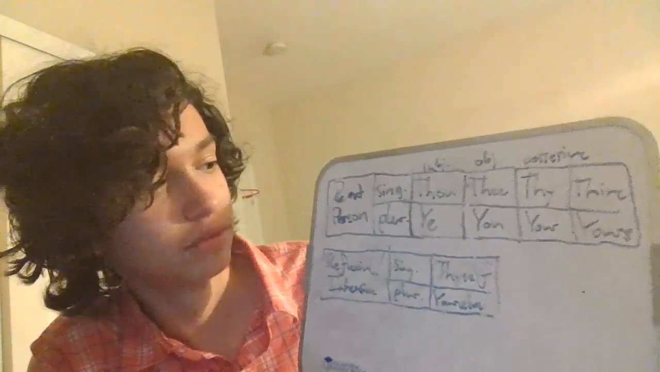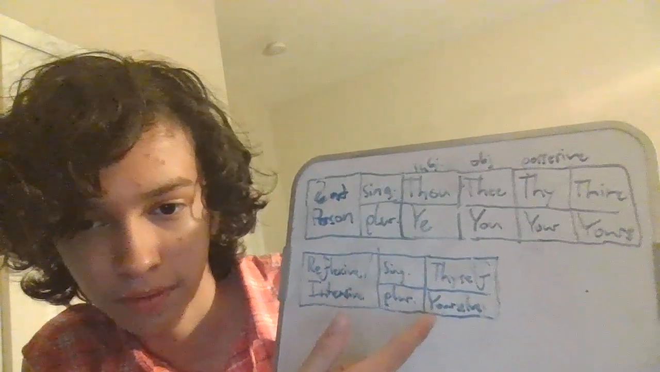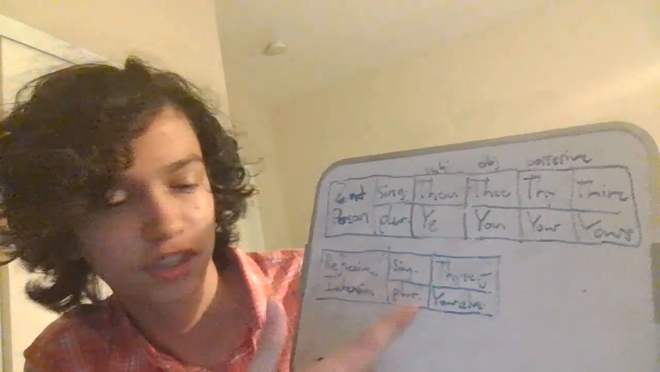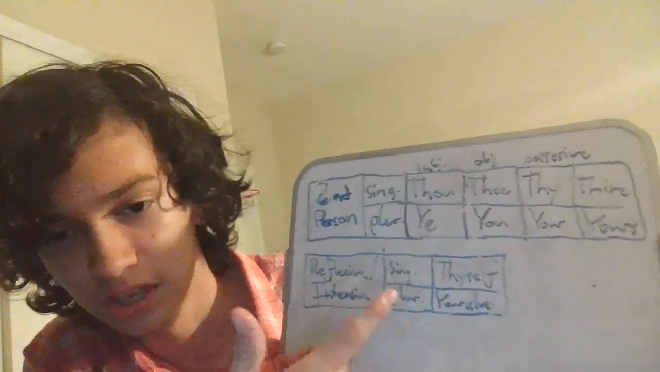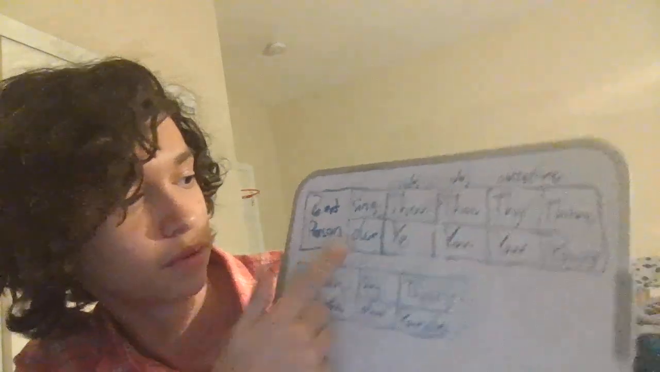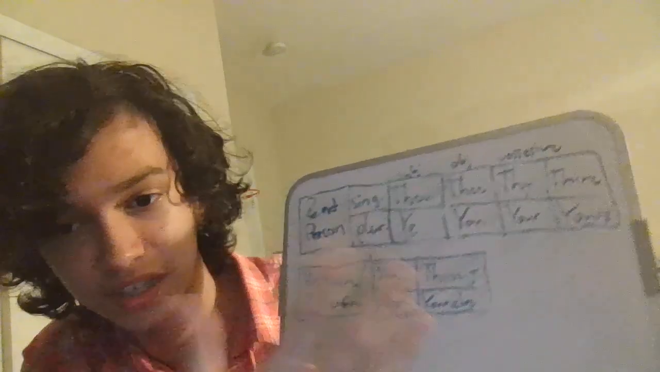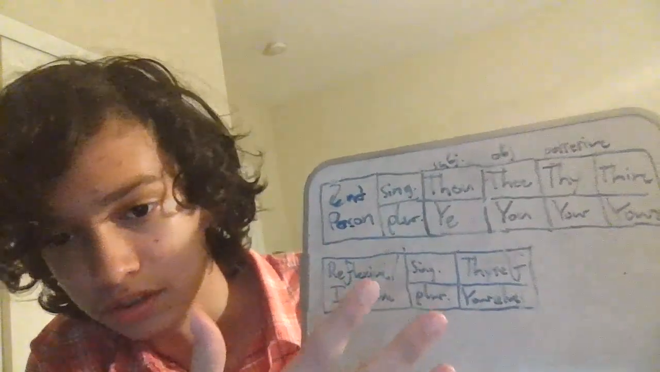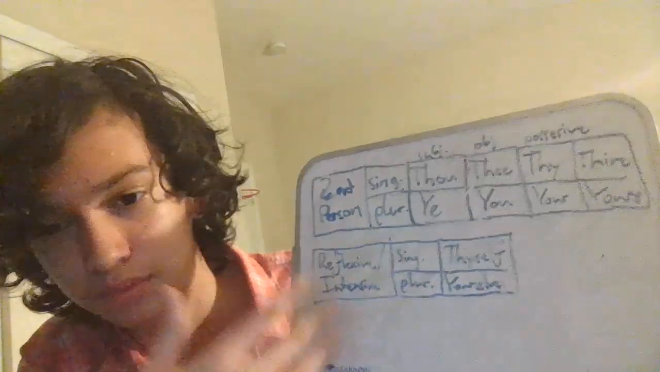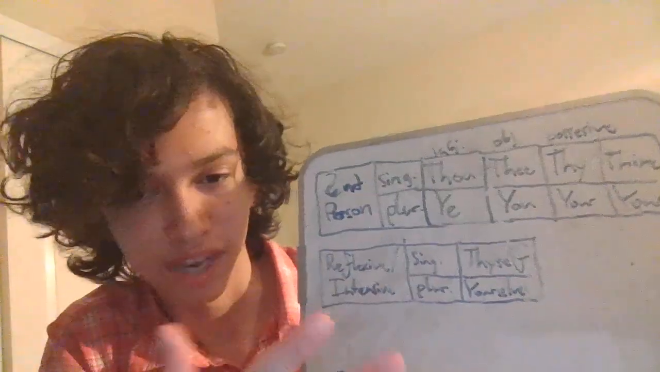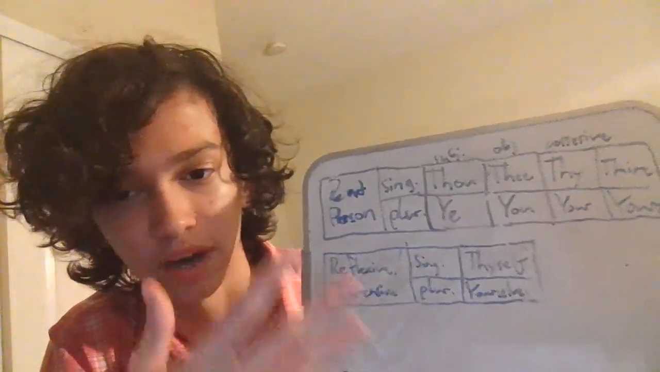Next, we shall look at the reflexive pronouns, thyself and yourselves. So make sure you don't use yourself, because yourself is singular. And remember, any of the ones that are in ye, you, your, yours, anything like that are plural. So you're not going to say yourself, just as we don't say ourself or themself, right?